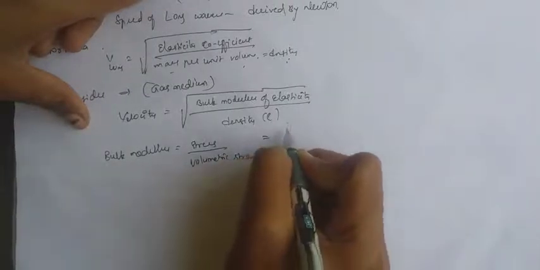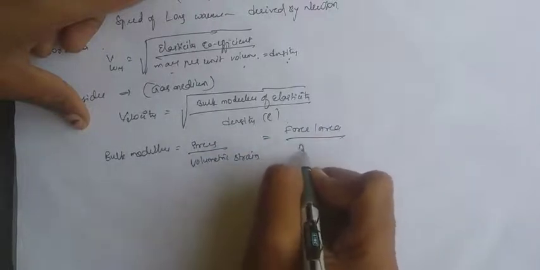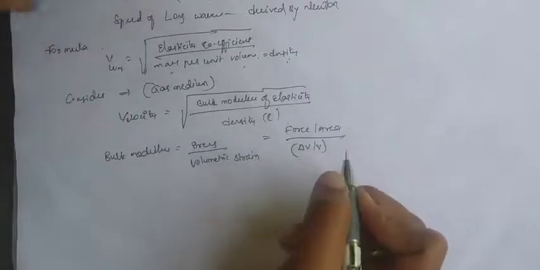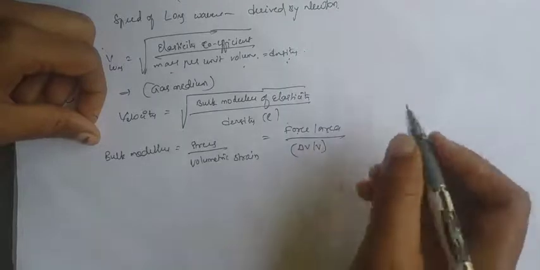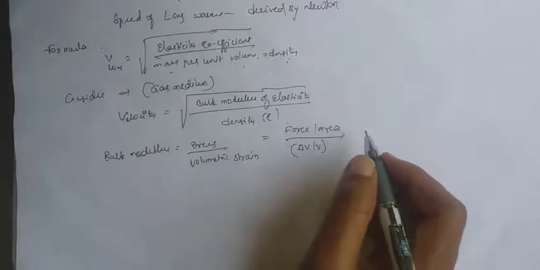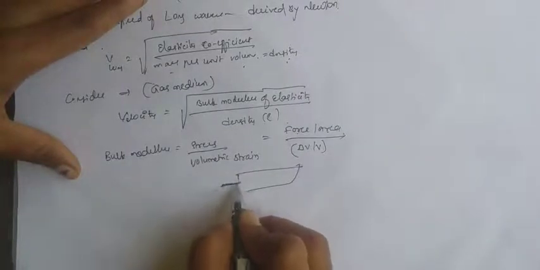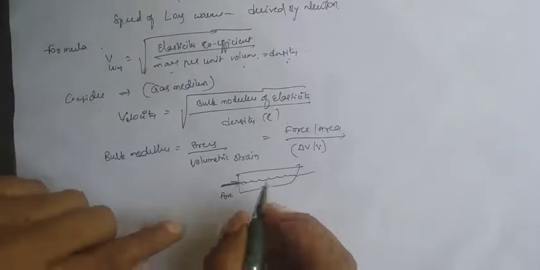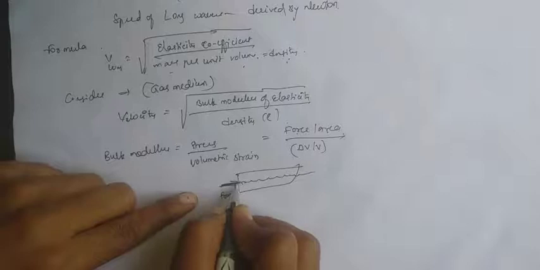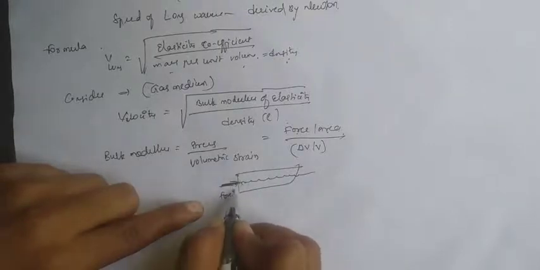Okay, stress, we already know, is force by area, that is divided by volumetric strain, which means change in volume by original volume. We already know that force by area is pressure. But here, as this is a pen, I am giving some force, so within the medium the wave is moving like this. Here I am giving some force, but there already exists some pressure, the atmospheric pressure. The pressure will not be zero here.